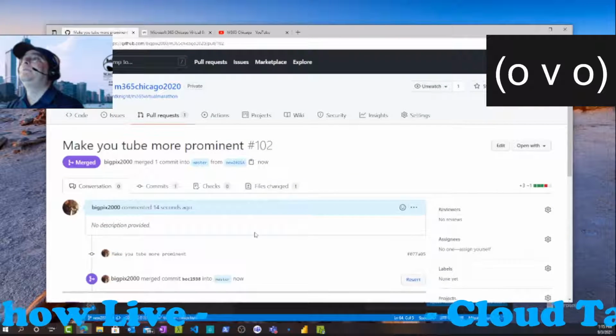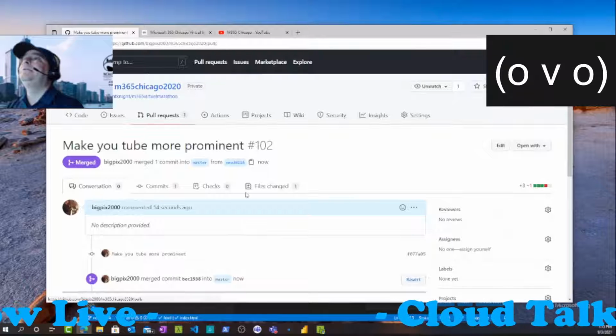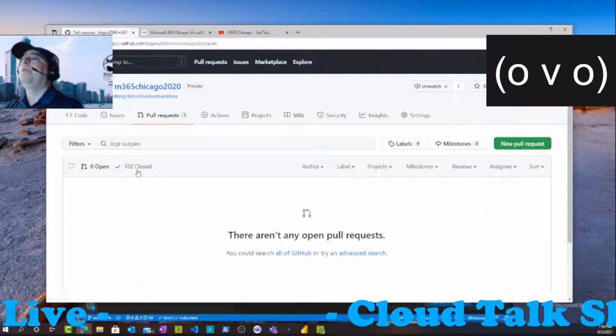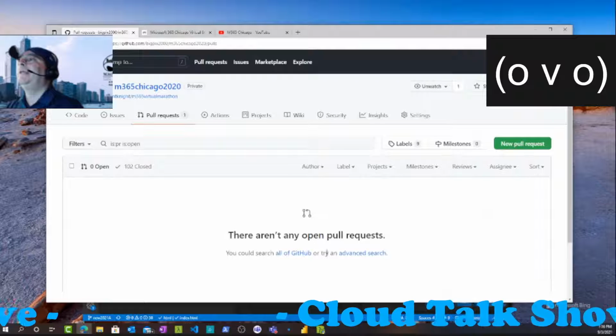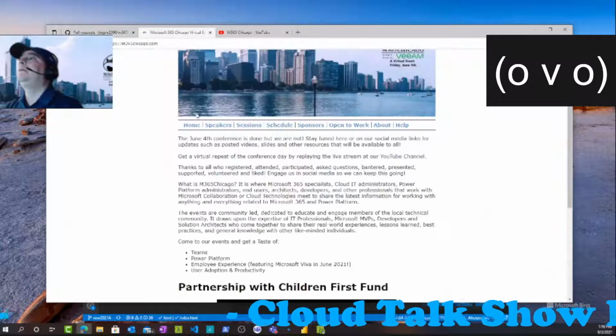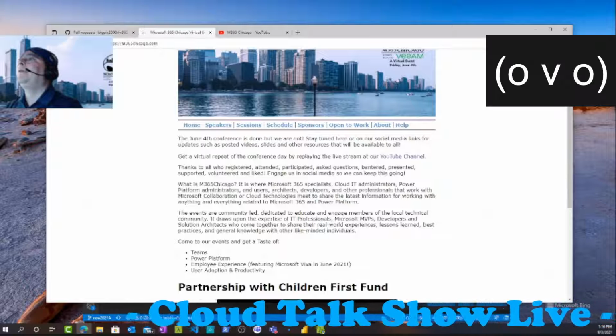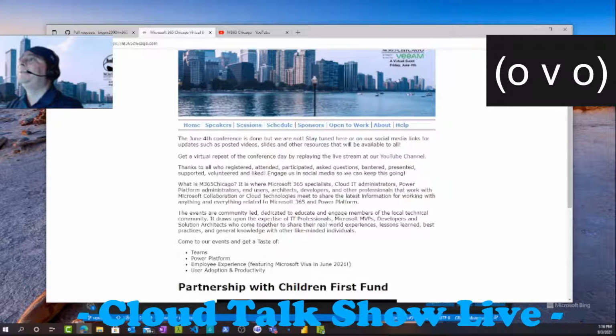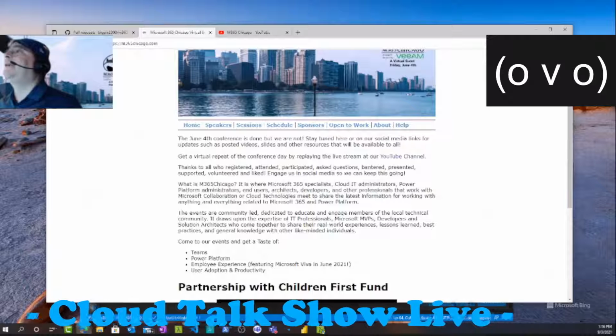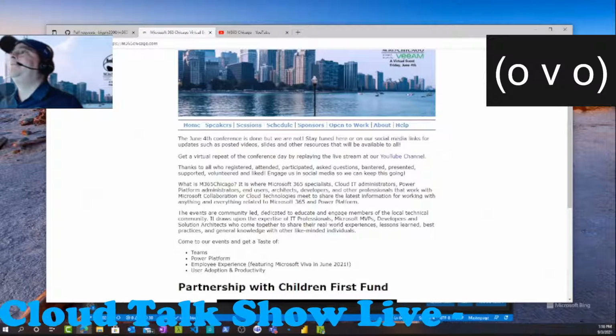All right, then it says what the changes are and everything else. And that means that that's closed. There aren't any current pull requests. So let's go take a look and see if it did anything. And sometimes you got to refresh because remember, it's the internet. So it's going out there. Let's see if it did anything.